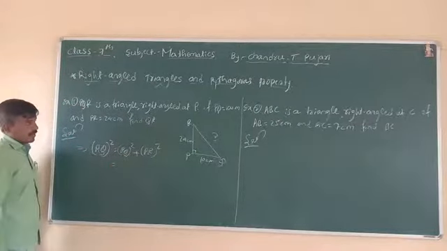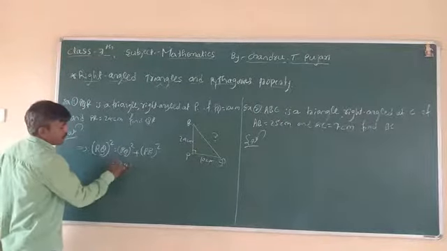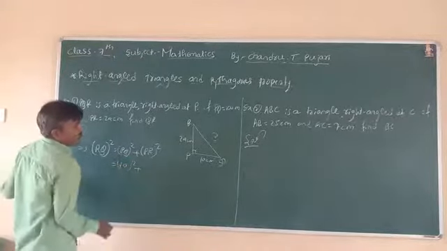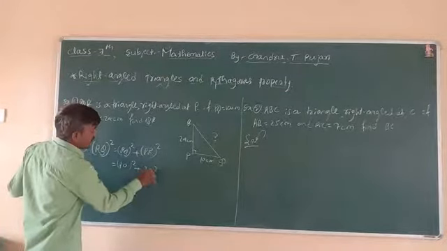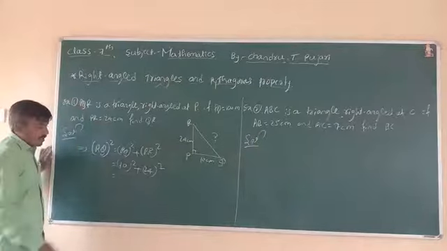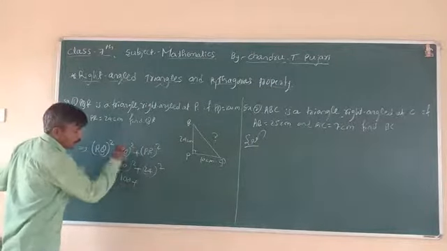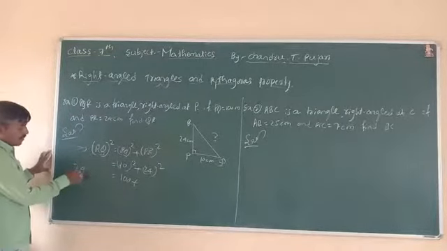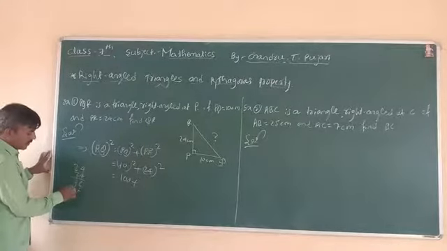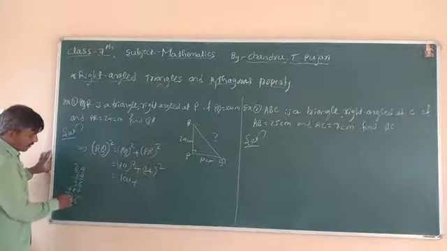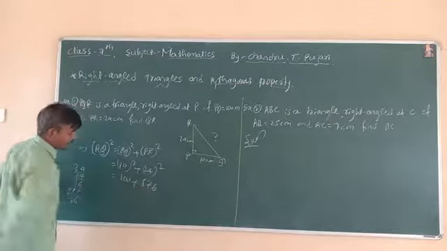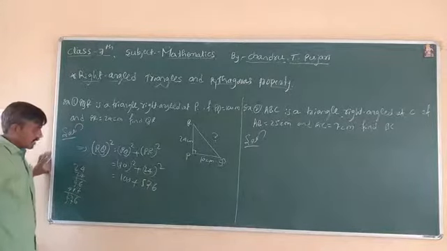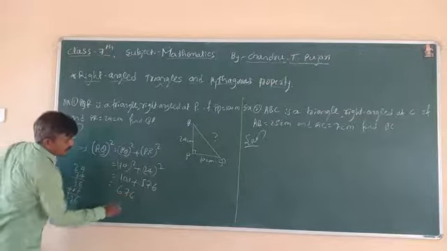So QR square is equal to 10 square plus 24 square. 10 square means 100, plus 24 square, 24 into 24, which is 576. 576 plus 100 is 676.